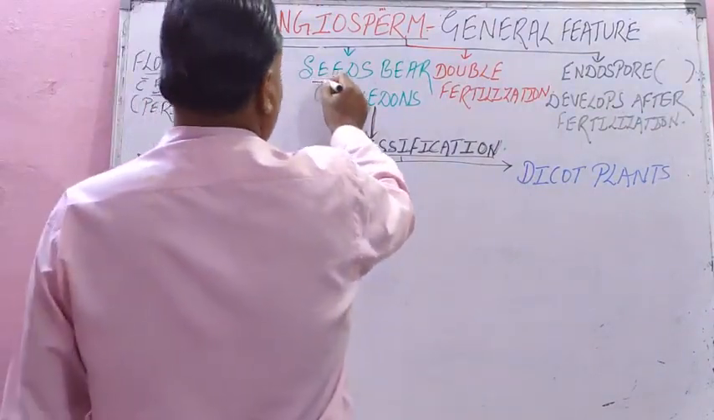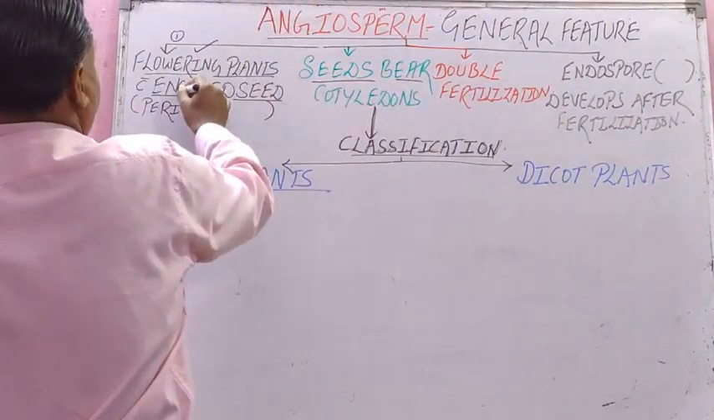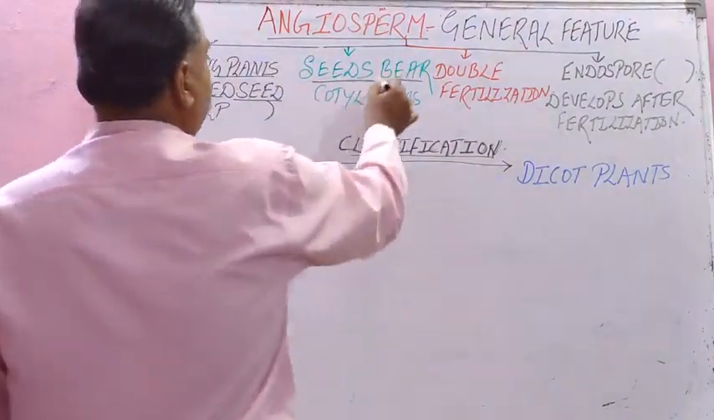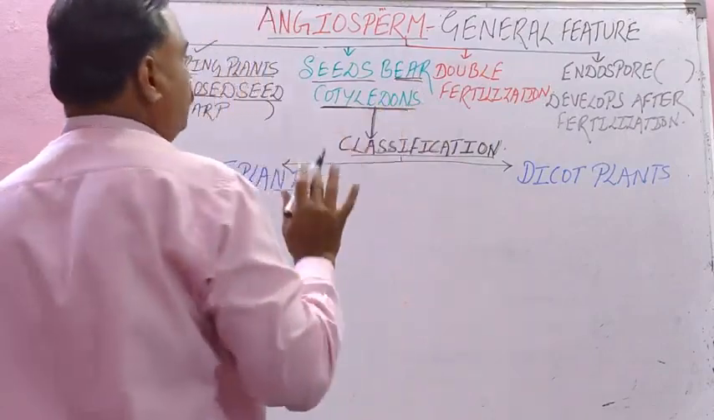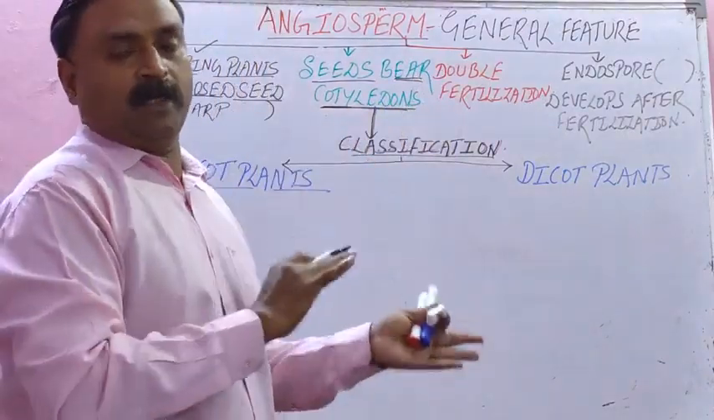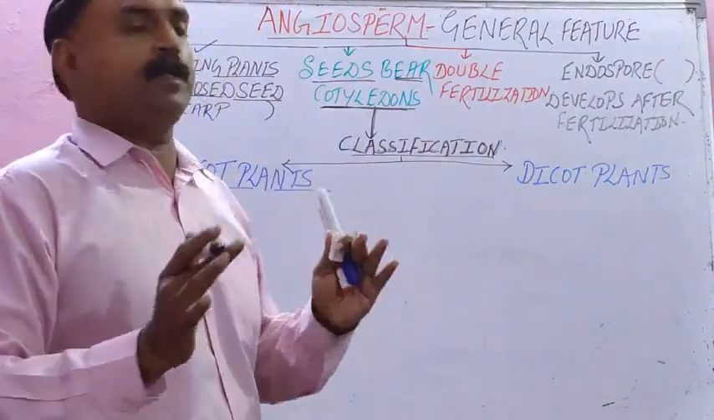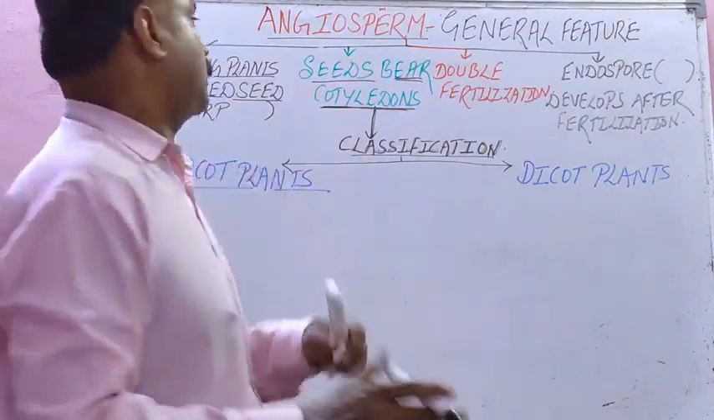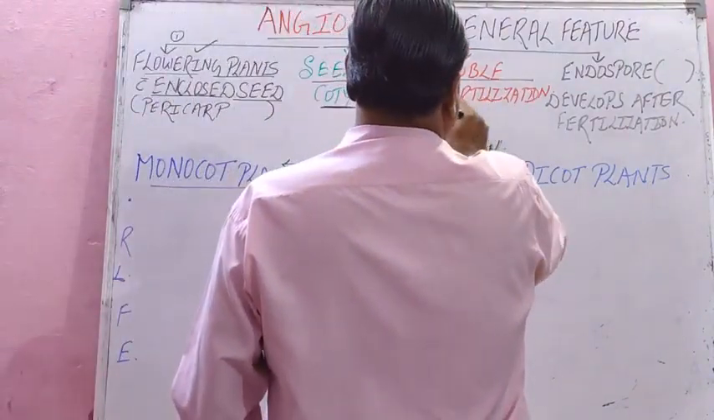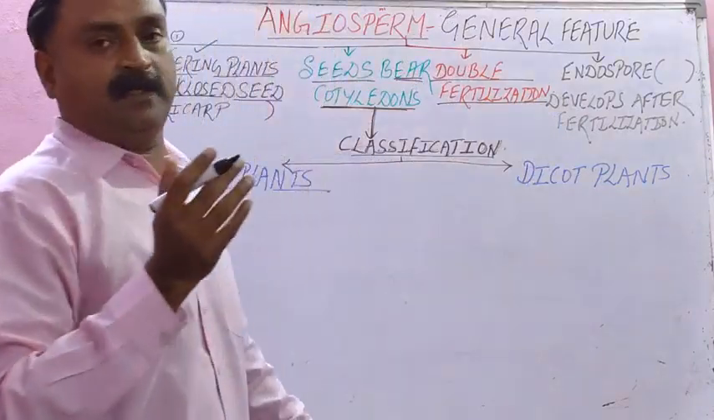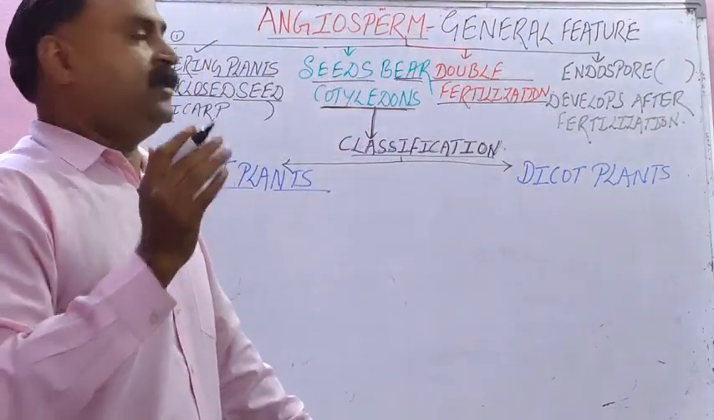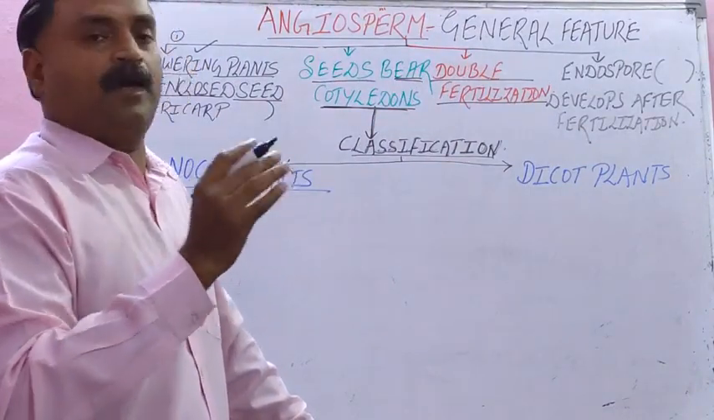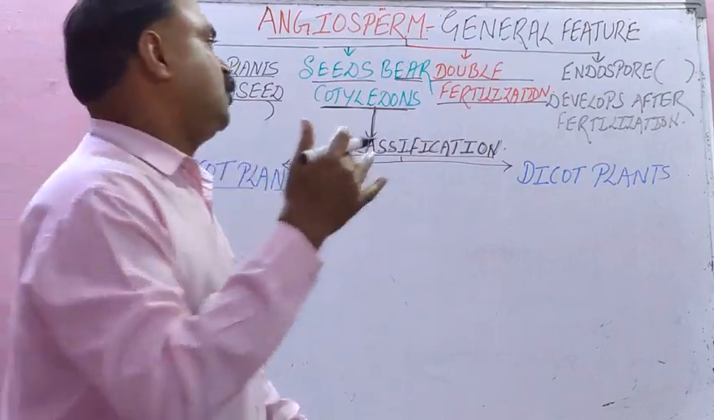Then second one is seed. Now this first point was related to the seed, so we will study the second point, which is also related with the seed. Seeds bear cotyledons, but in gymnosperm seeds were not bearing cotyledons. One cotyledon is monocot and two cotyledons is dicot. Then it exhibits double fertilization. You know, student, double fertilization is the most important feature of angiosperm, discovered by Sir Navaschin. Double fertilization involves triple fusion, and that produces endosperm.